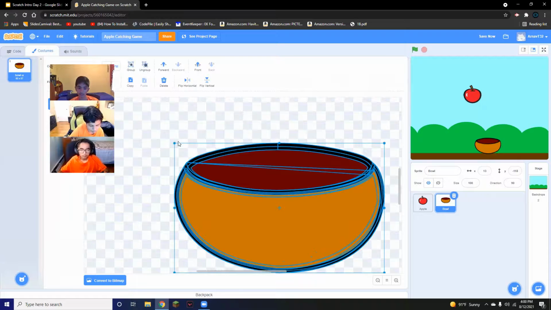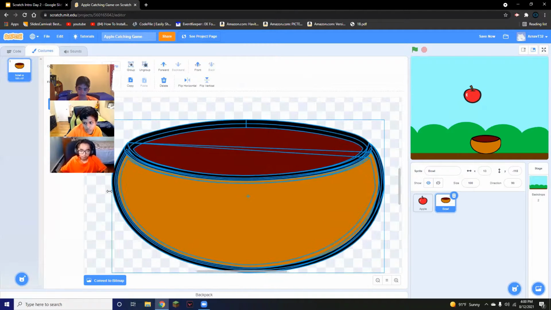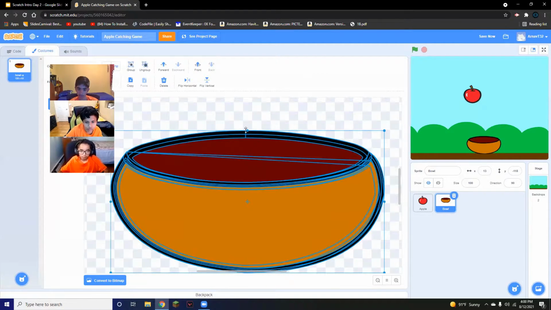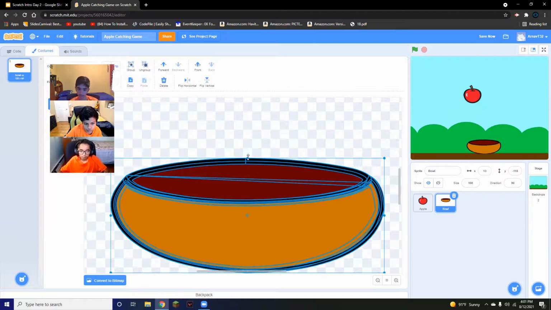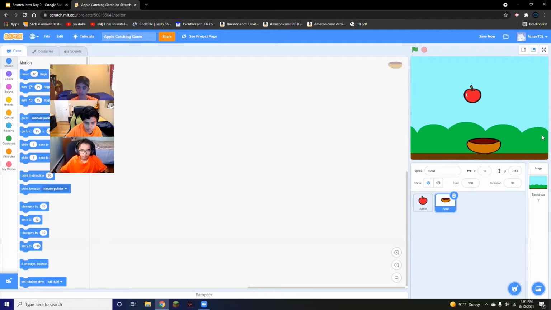You can make it as big as you want. I'm going to leave it around this big and this wide. You can edit it how you want, but this is how I'm going to keep mine right now. That gets saved automatically.